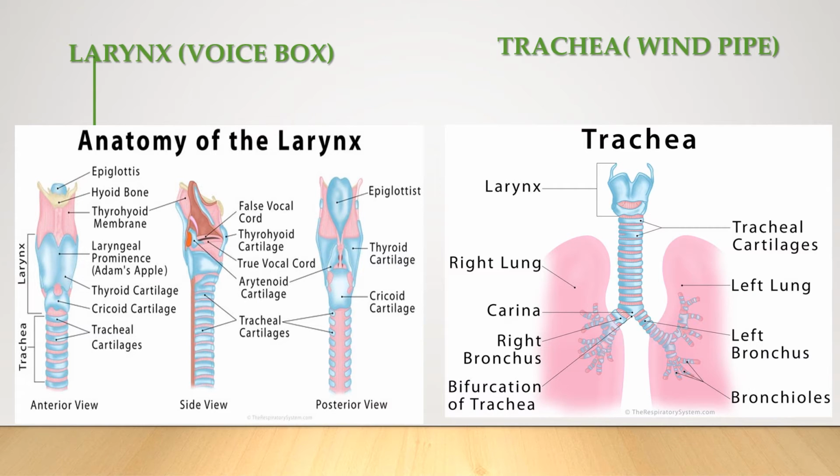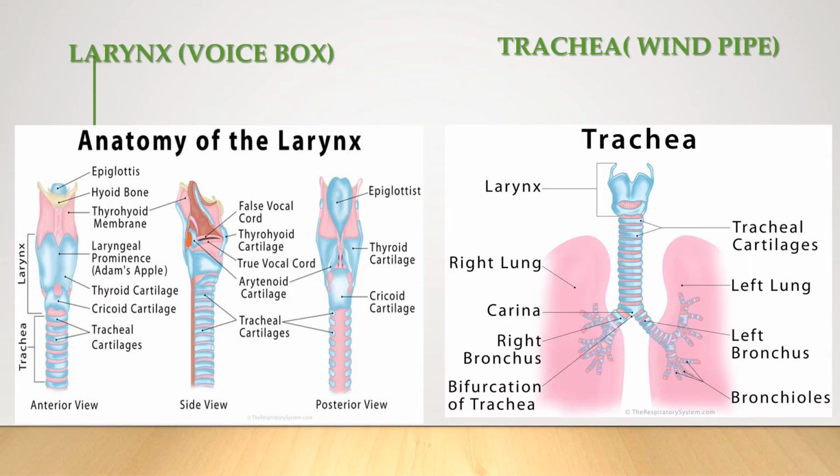Now, what is the larynx? The larynx is a box which is also known as the voice box. It is made up of cartilage. It is present between the pharynx and the trachea. There are two pairs of fibrous bands known as vocal cords, which are stretched across the larynx. When the air passes through them, these vocal cords vibrate, and this vibration produces sounds.